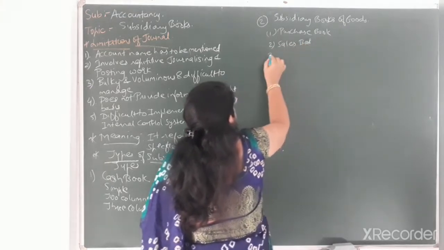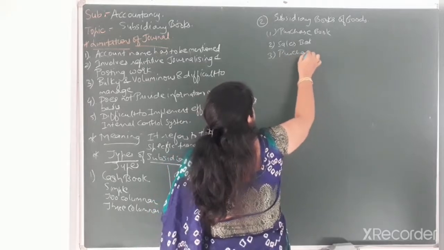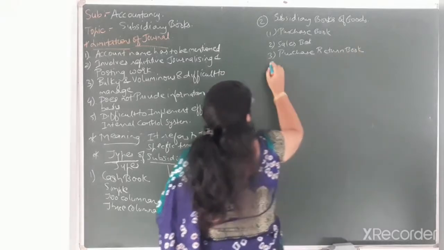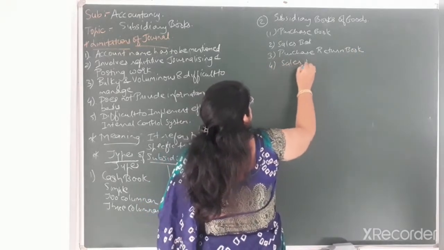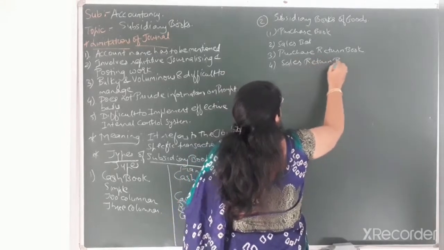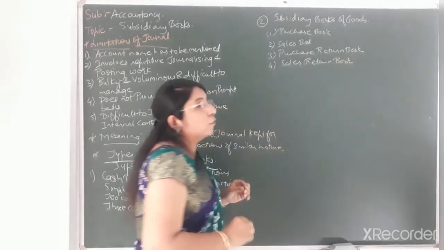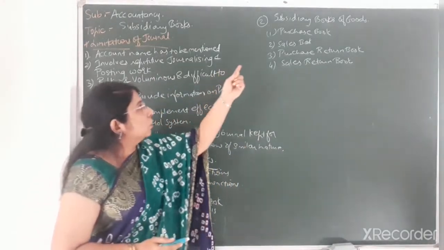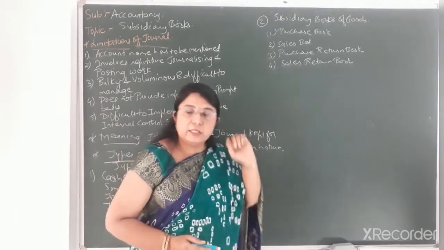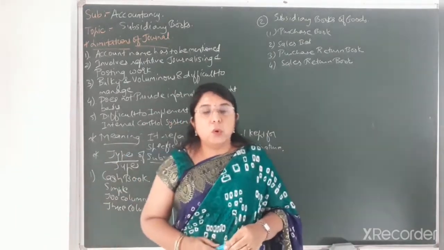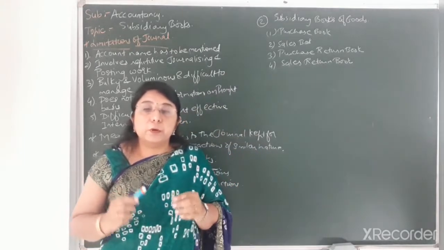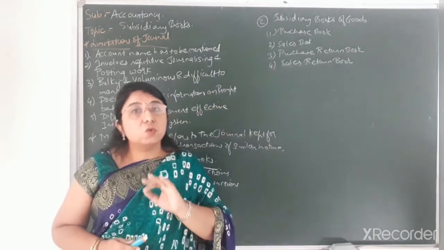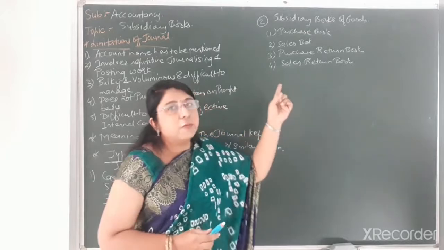The third one is the purchase return book. The fourth one is the sales return book. So in the case of subsidiary books for goods, there are four different types: purchase book, sales book, purchase return book and sales return book. Now in the case of the purchase book, we can record only credit purchase transactions. Cash purchase transactions will not be recorded in the subsidiary books for goods.